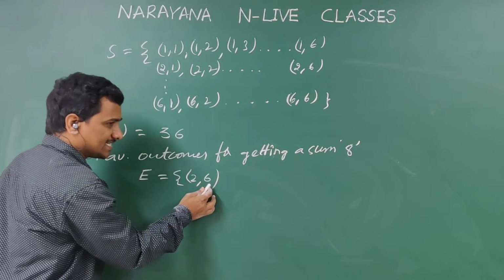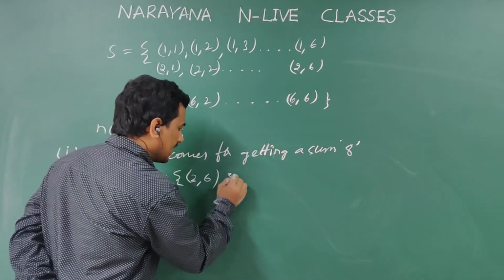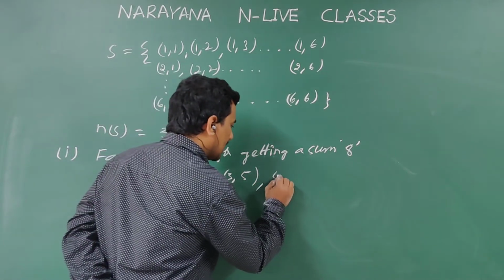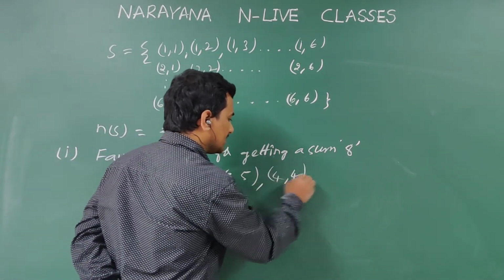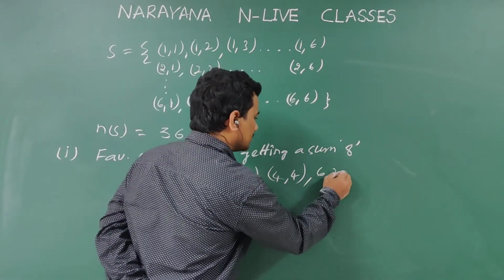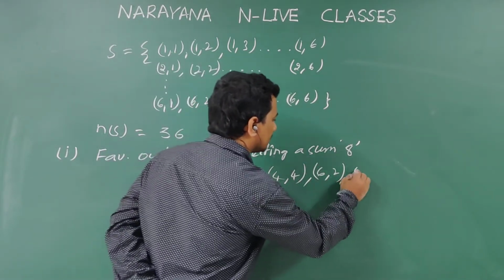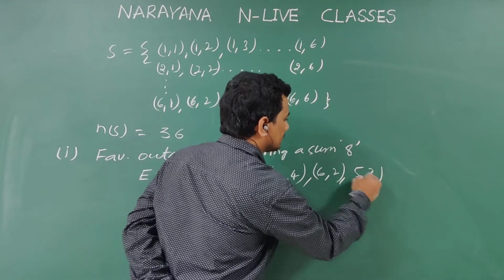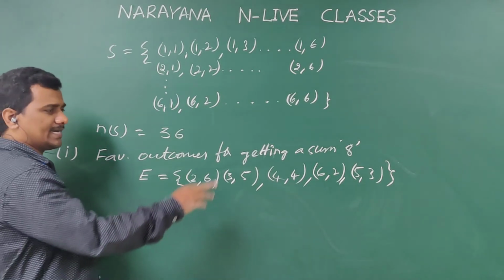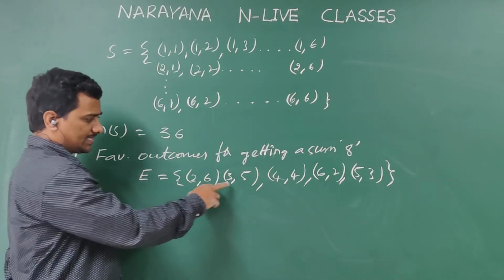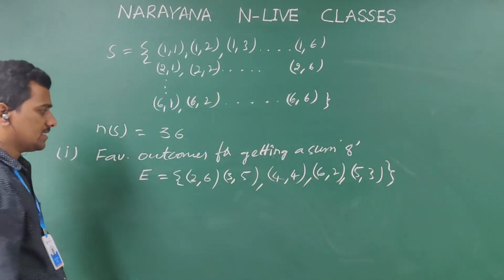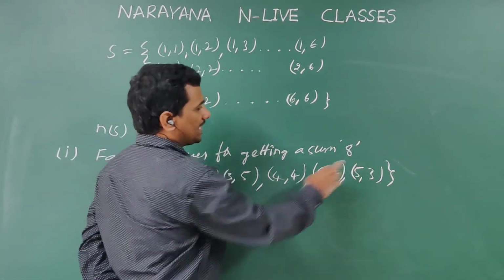2 plus 6 is 8. Next, (3,5). 3 plus 5 also 8. Next, (4,4). 4 plus 4 is 8. Next, (6,2). Next, (5,3). Other than this, is there any outcome for getting a sum 8? (2,6), (3,5), (4,4), (6,2) and (5,3). So these are the 5 outcomes we have.